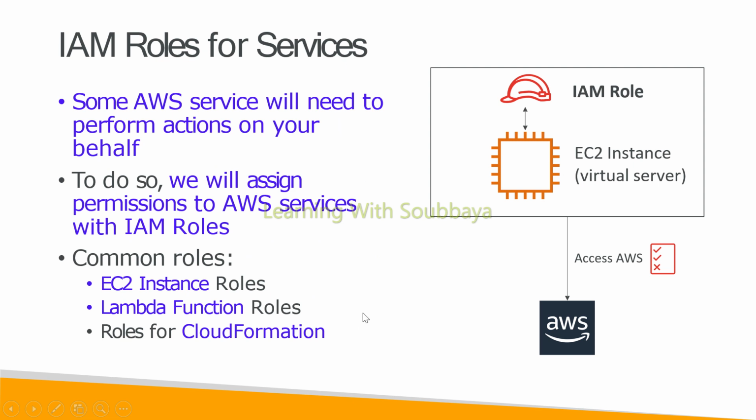Roles, we already discussed that. Roles we can apply only for the resource. So why are we using a role here? If you want to give permission on your behalf, we can assign a role. Some AWS services will need to perform actions on your behalf, and for this we require a role. To do so, we assign permission to the AWS resource with an IAM role. So instead of yourself, we can use an IAM role to give permission for the AWS resources.